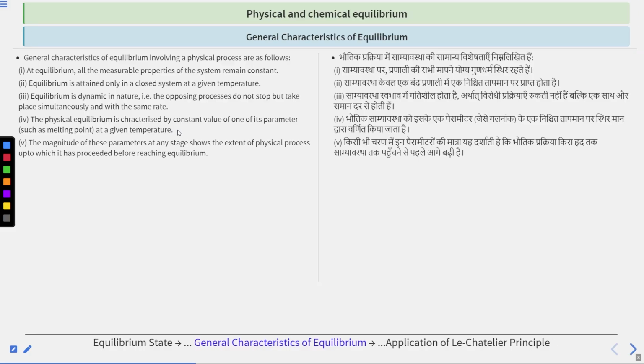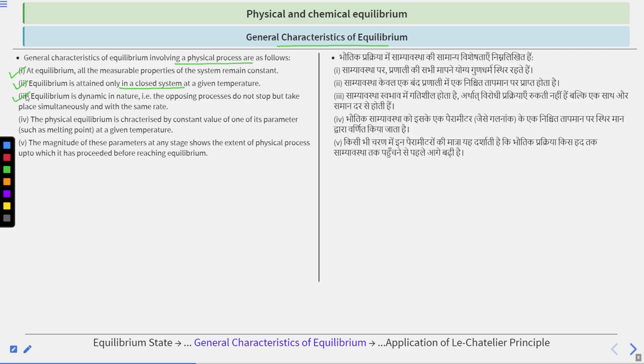Okay, moving to the general characteristics of equilibrium. General characteristics of equilibrium involving a physical process are as follows. At equilibrium, all the measurable properties of the system remain constant, right? This is the first characteristic of equilibrium. Second, equilibrium is attained only in a closed system at a given temperature. So, this is a point to note that for a physical process, the equilibrium should be attained in a closed system.